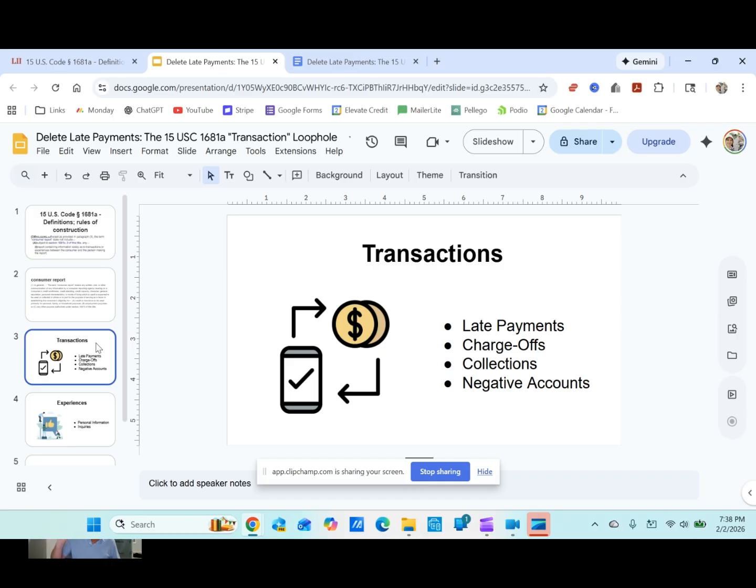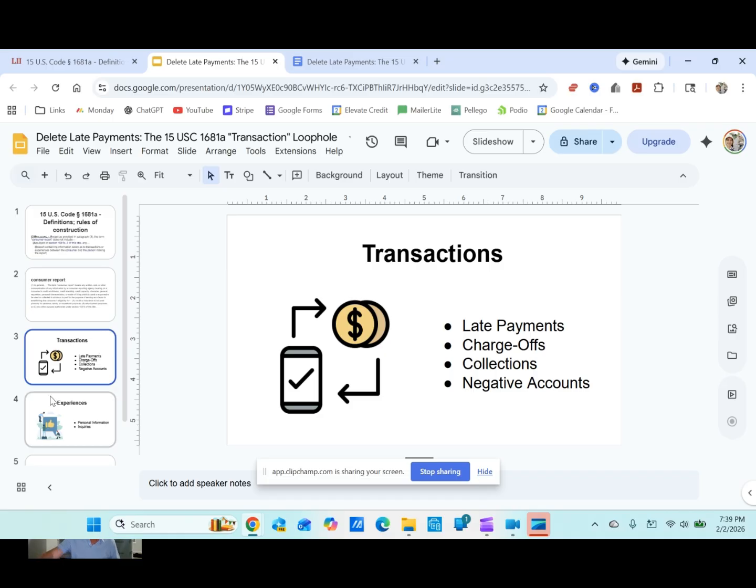Any late payment that's on your account right now, the person furnishing that information on your report is breaking the law. They are fraudulently reporting that information. They are not playing by the rules. They're not playing the game fairly, right? Late payments are illegal. A late payment is a transaction. A charge-off is a transaction. A collections account is a transaction. Any type of negative account on your consumer report is a transaction. And what does it say about transactions? They're not supposed to be included in your consumer report.